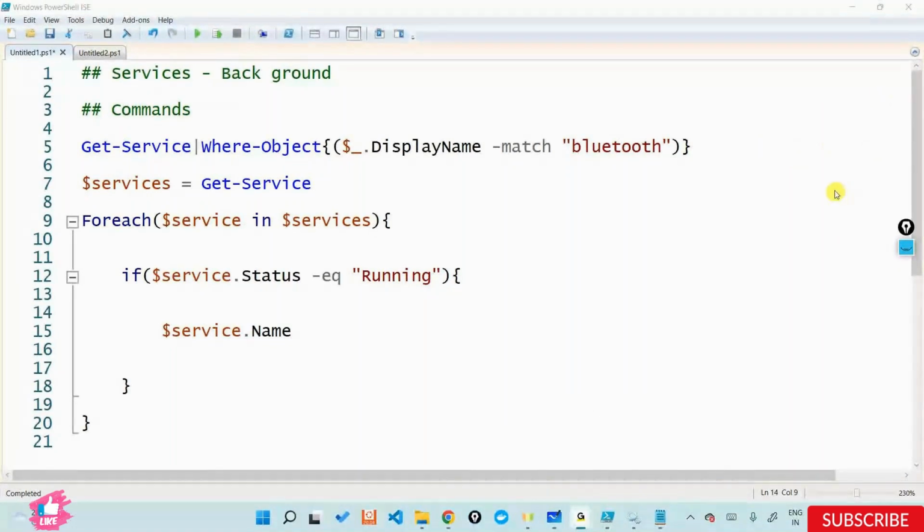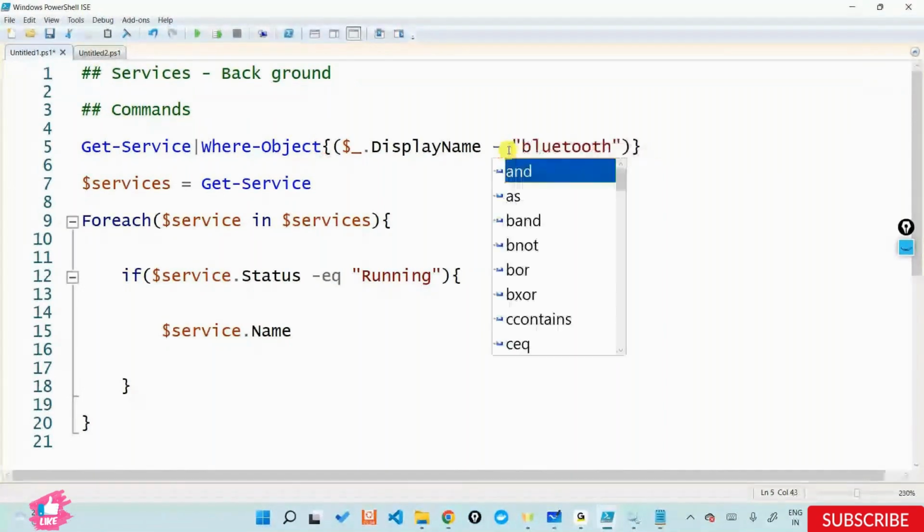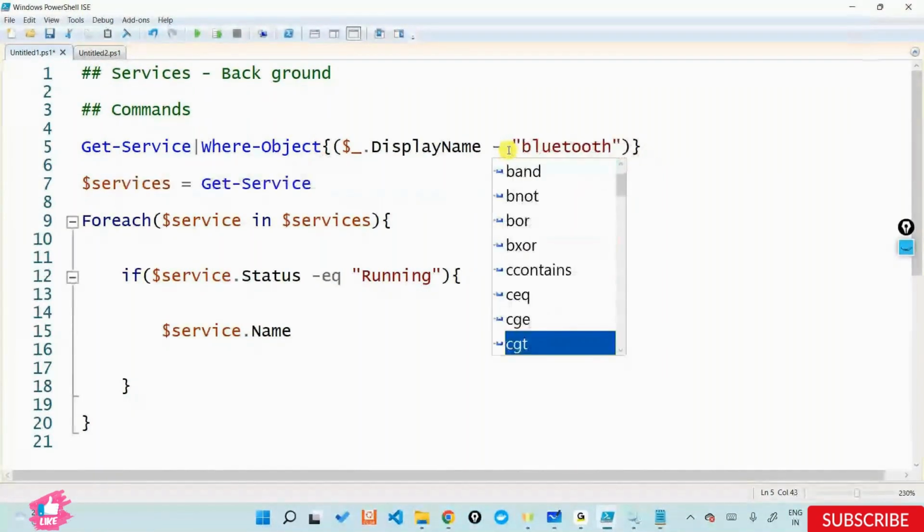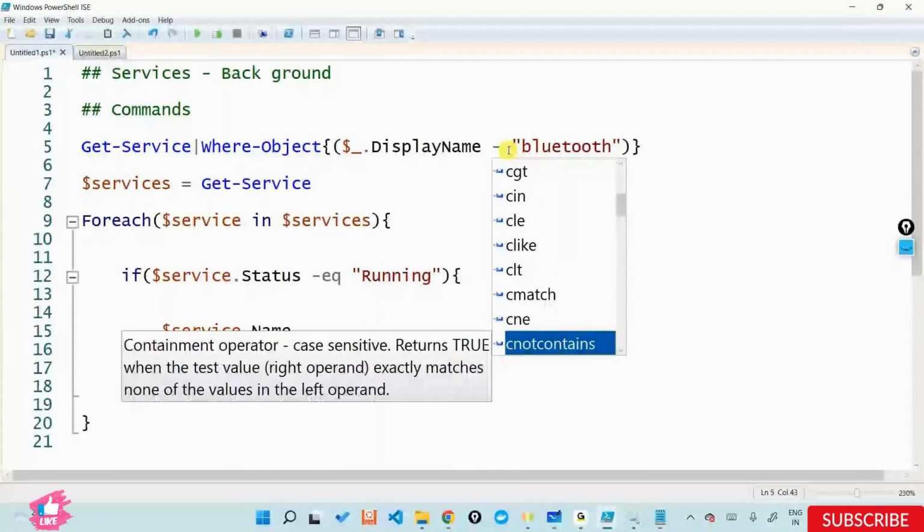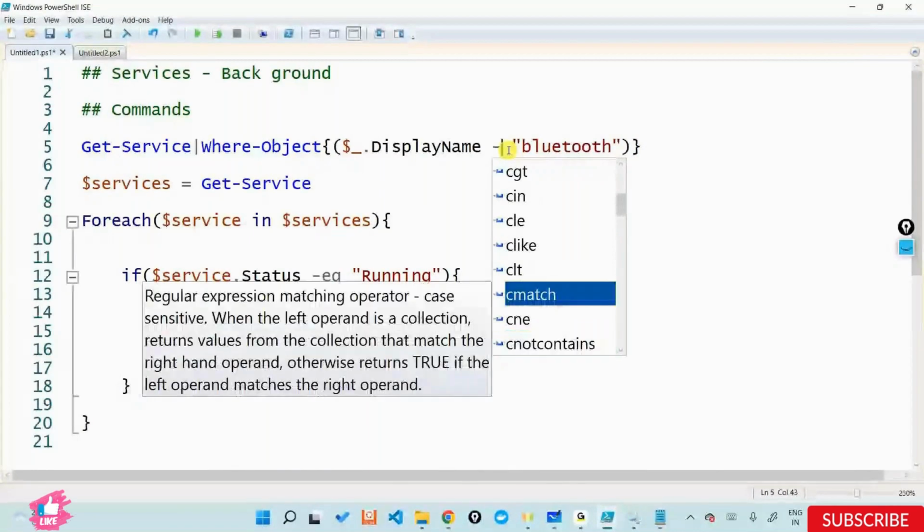There is one question from Maharshi asking if match is case sensitive or case insensitive. Good question. If you do a match, it is case insensitive. But there's something called cmatch, a regular expression that matches the case.